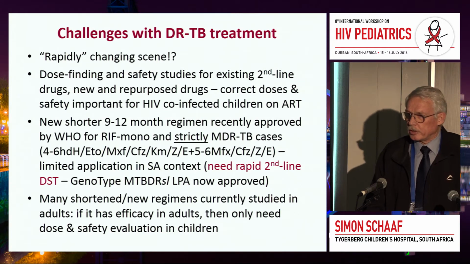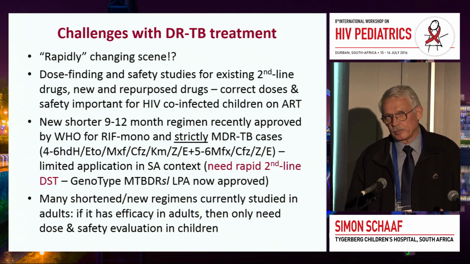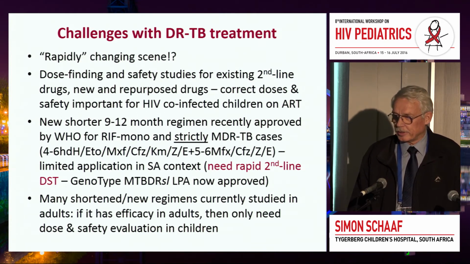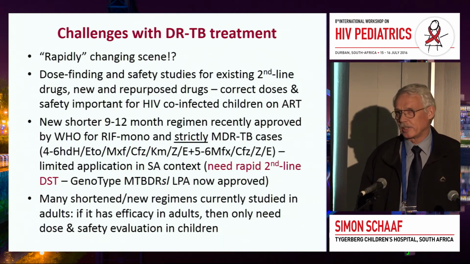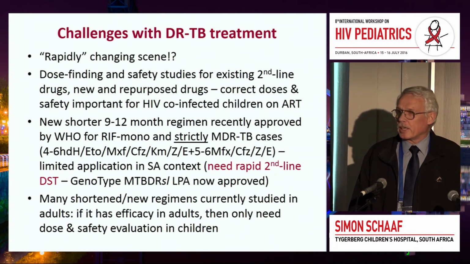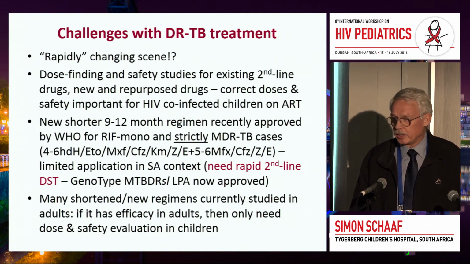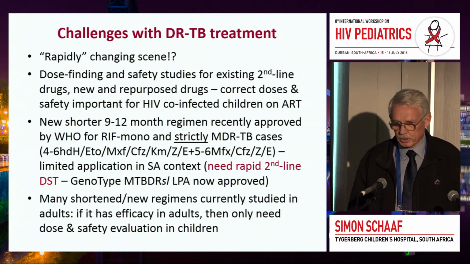So the treatment of drug resistance is, and I put it in brackets, rapidly changing. It's nothing compared with HIV disease. I mean, we have had 2 new drugs in 60 years, and a few repurposed drugs, I think 3. But the point is it is changing, and we have to start thinking about how we can put together a decent regimen to treat any type of tuberculosis, not only drug susceptible, but also drug resistant, and also XDR-TB.